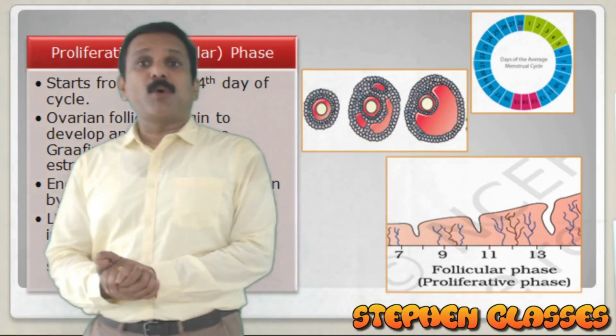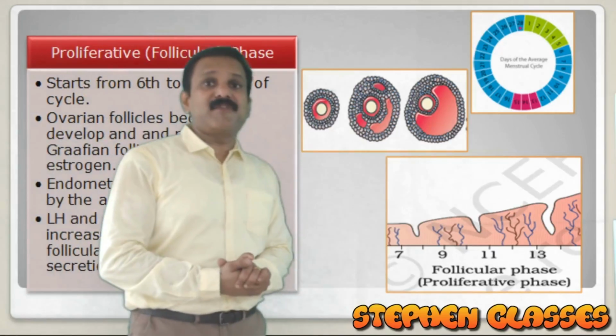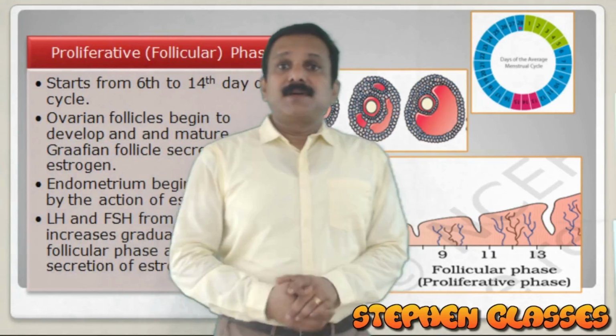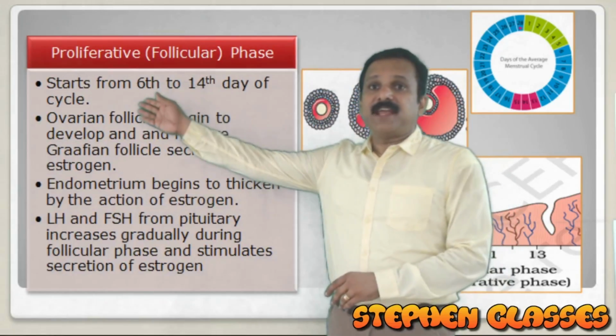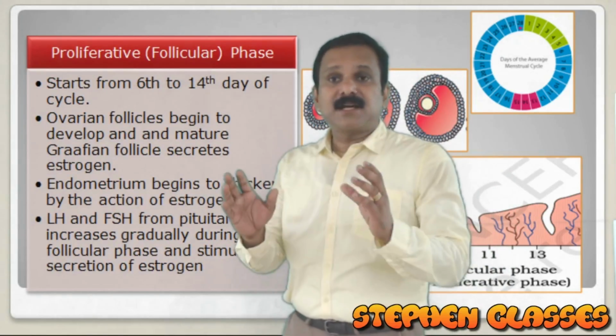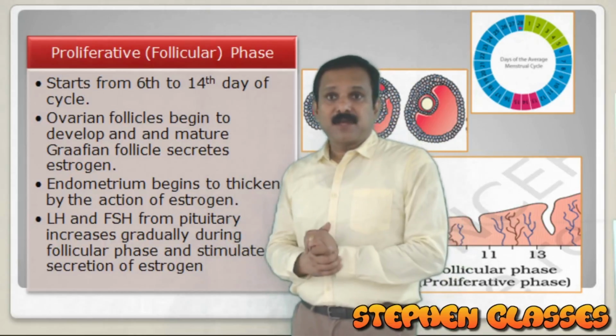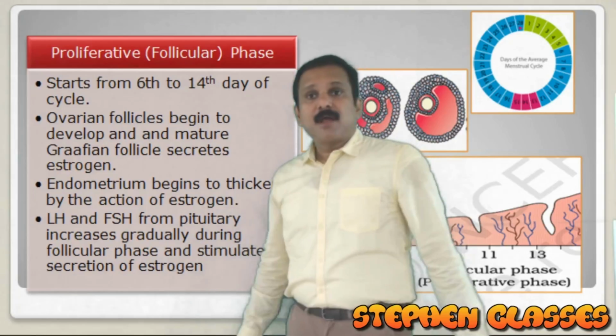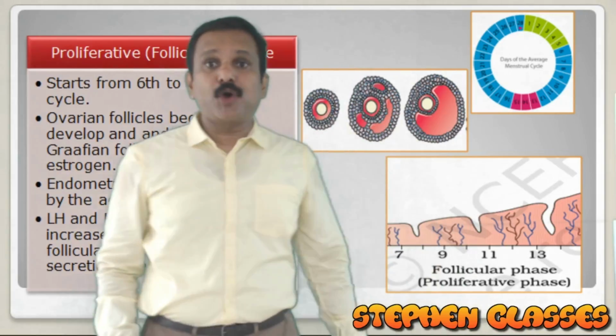The next phase is our proliferative phase. What do you mean by proliferative phase or follicular phase? It is from day 6 to 14 of the cycle. Why is it called the proliferative phase? Because of the proliferation of the endometrium.